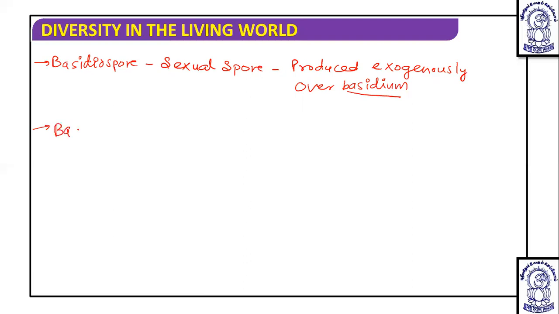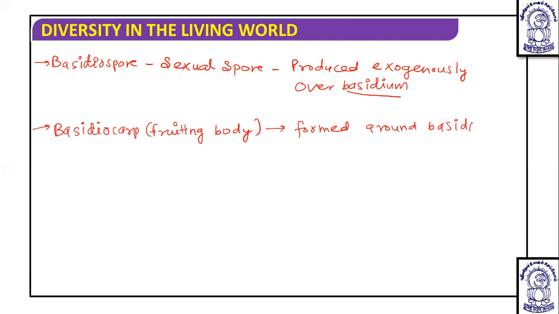So the basidiocarp is a fruiting body, and it is specifically formed in Basidiomycetes, around the basidium by surrounding hyphae.